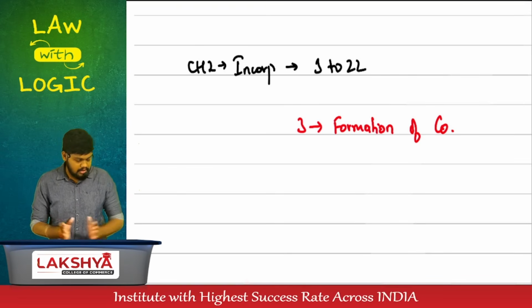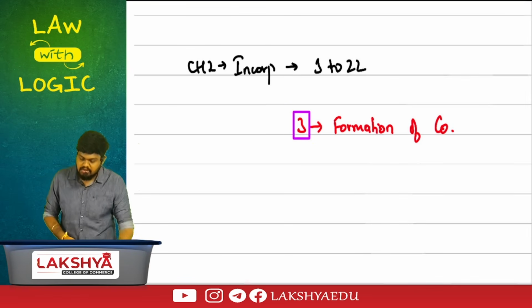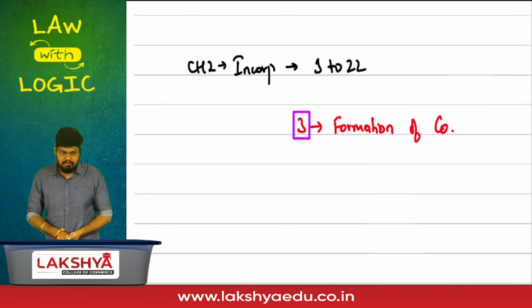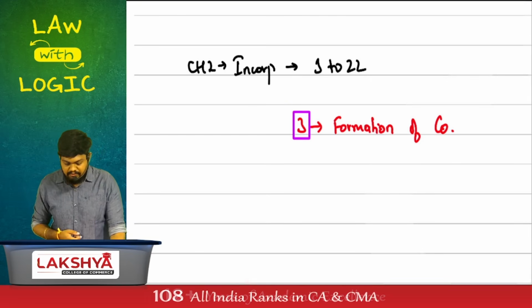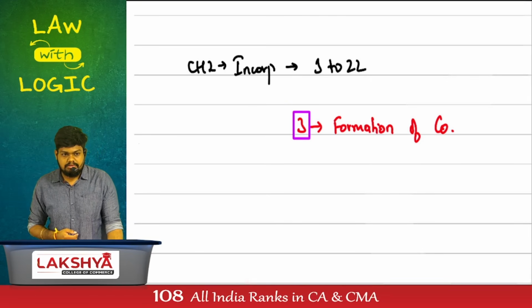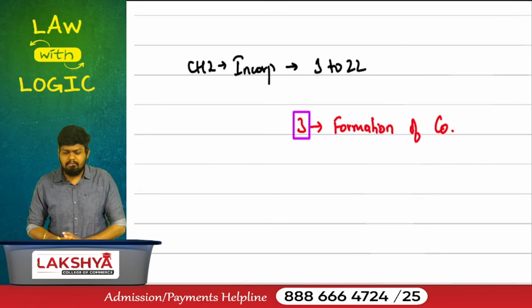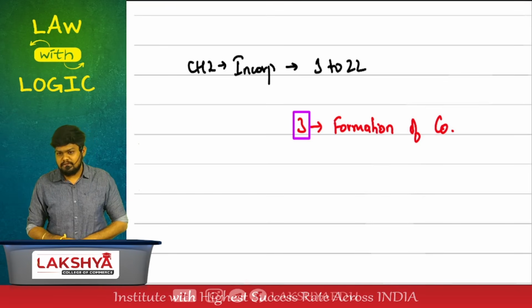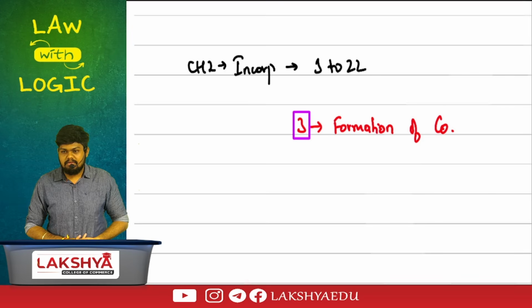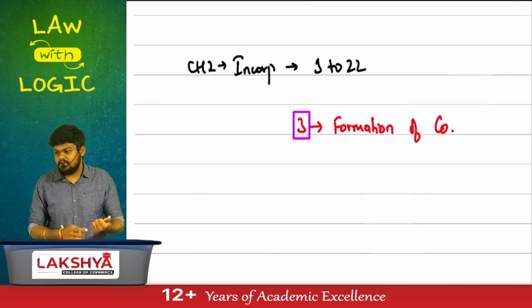Is it fine? Now we are entering into the second category. Let's start with section number 3, called formation of company. Let's form a company. To form a company, they have given the basic introduction: a company may be formed for a lawful purpose. That means we can also incorporate a company for... The words are very clear. Company may be formed for a...